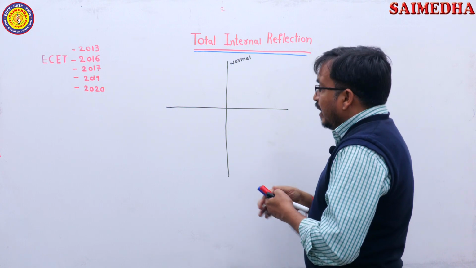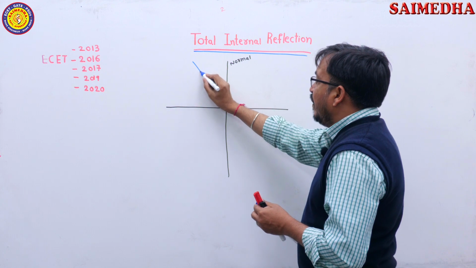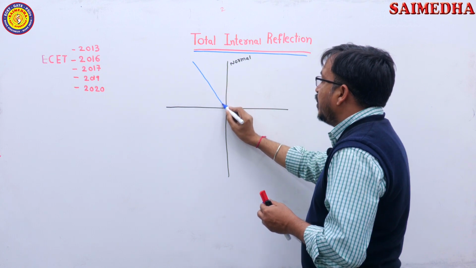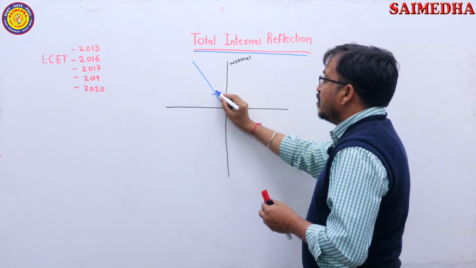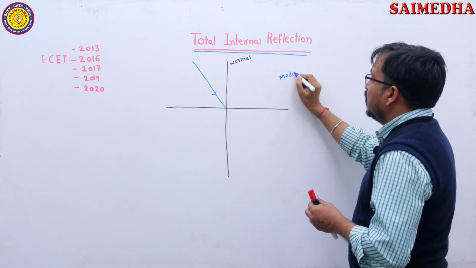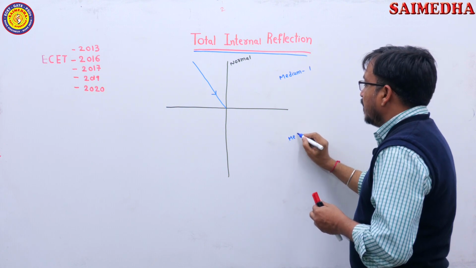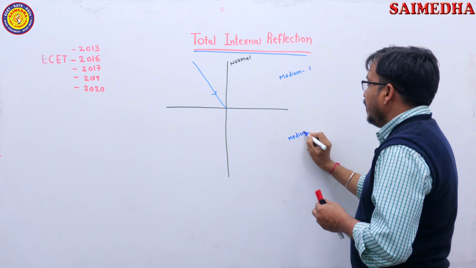Now when a light ray is traveling from one medium to another medium, I am considering this is medium 1 and this is medium 2, medium 1 and medium 2.